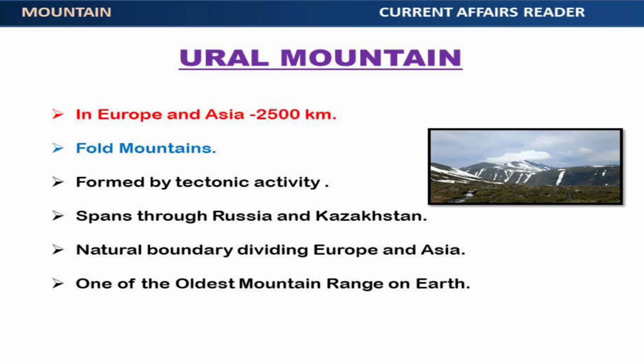Next, Ural Mountain Range. Ural Mountains are located in Europe and Asia. They are about 2,500 kilometers long. Ural Mountains are fold mountains. They were formed by tectonic activity due to the collision of the Eurasian plate and Kazakhstania. It spans through Russia and Kazakhstan. Ural Mountains form a natural boundary between Europe and Asia. They are one of the oldest mountain ranges on Earth.